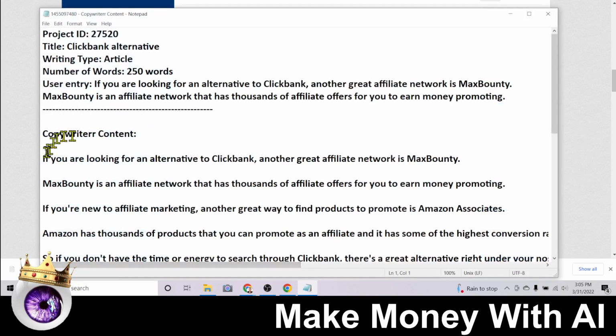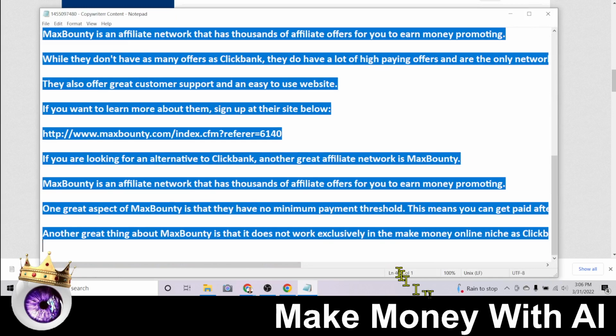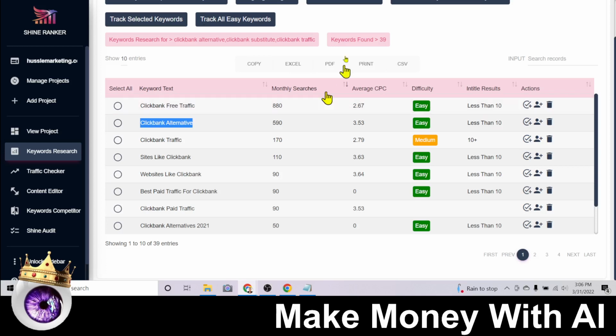And so we will open this. It comes in this text box, but we need to put it in our blog. So we will copy this. And then we're going to come back over here to ShineRanker.